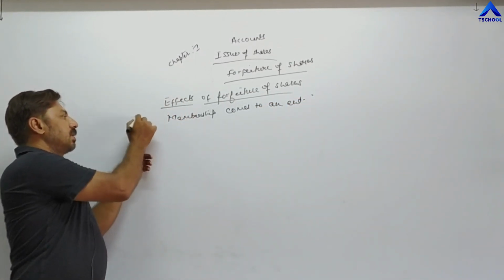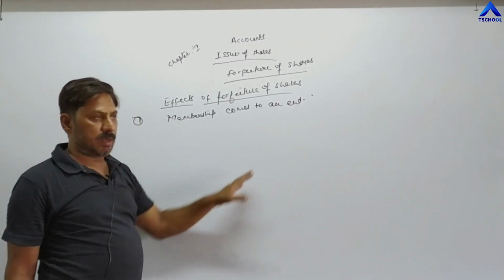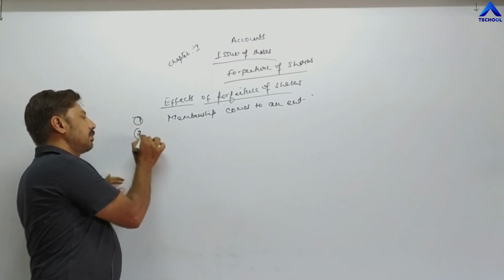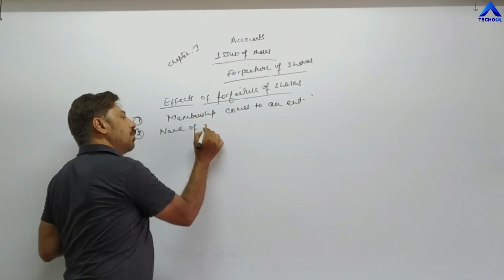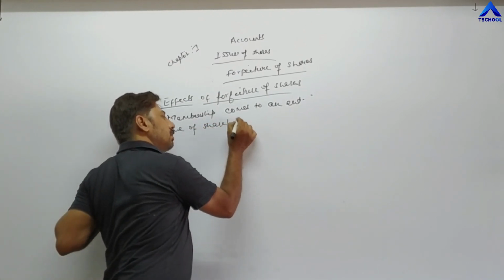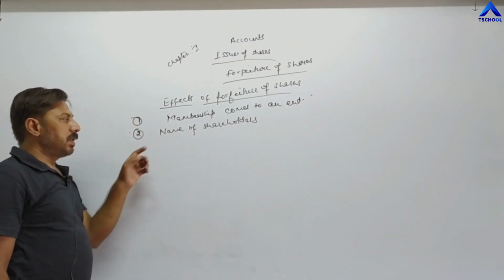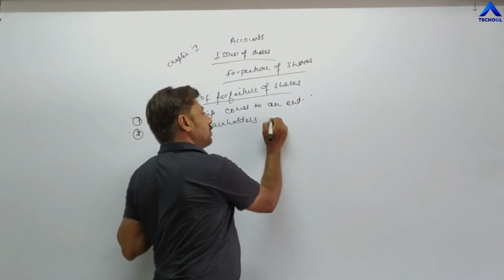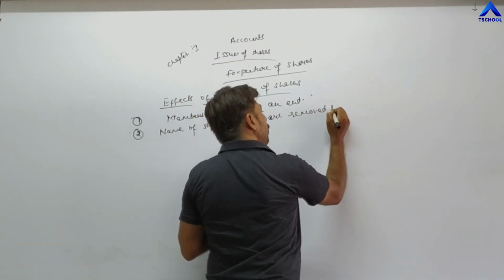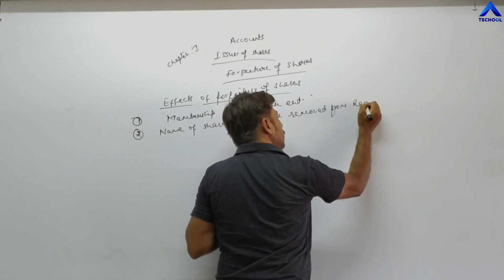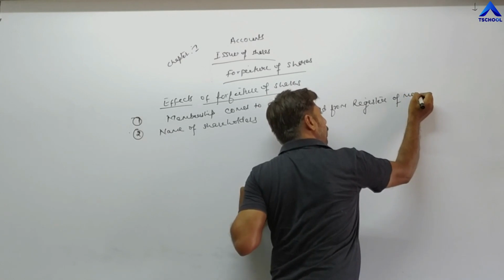First point, effects of forfeiture of share: membership of shareholders comes to an end. Second point, name will be removed from the register of members. Name of shareholders, whose share has been forfeited, are removed from the register of members.